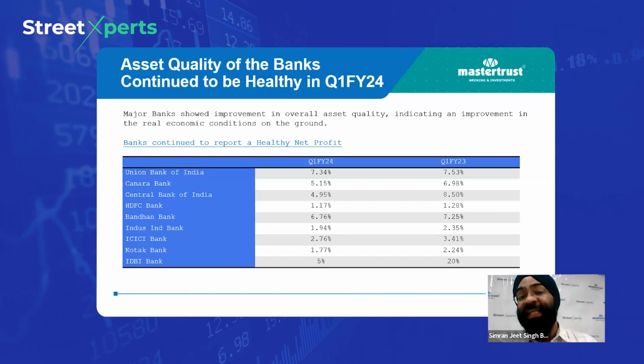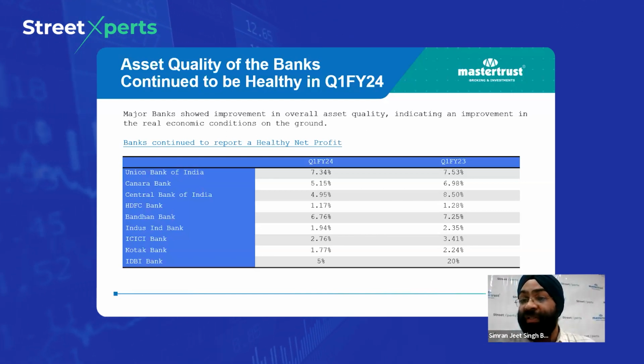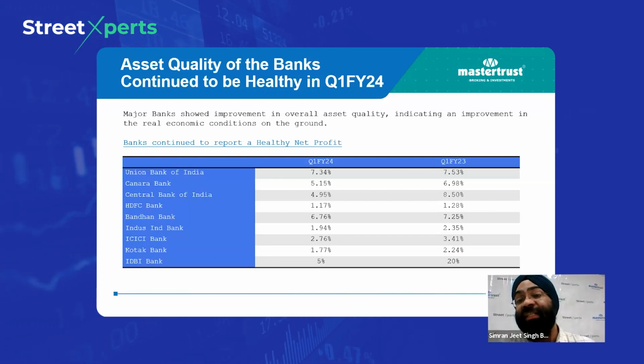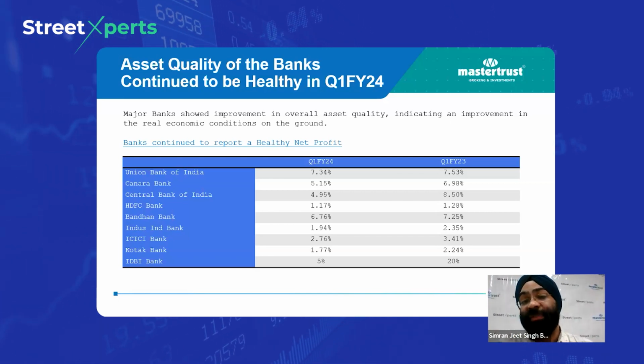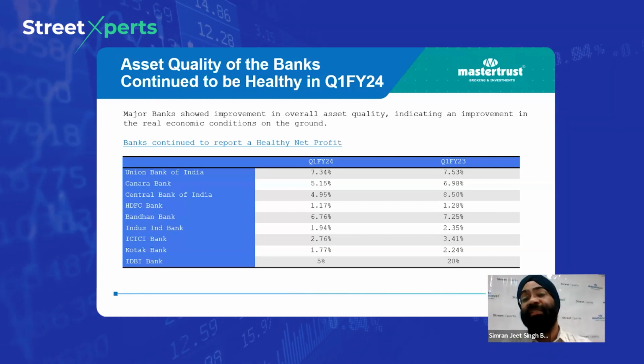So it is really indicating that the asset quality of the banking system is improving. People are paying back, and the banks are having higher recoveries from their customers, which is again bringing down the gross NPAs for the banks.